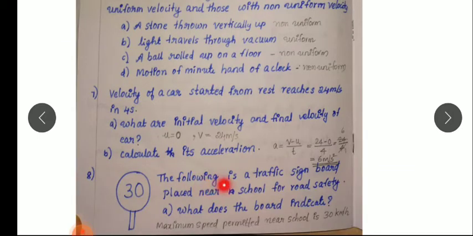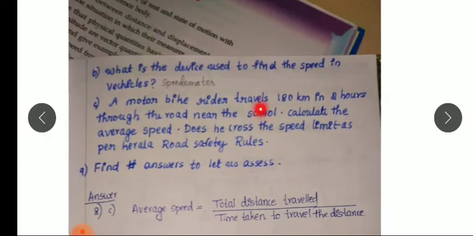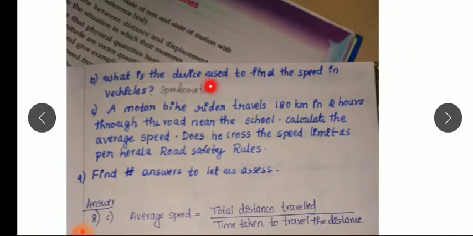The following is a traffic signboard placed near school for road safety. What does the board indicate? So what does this board indicate? The permitted speed near school is how much? 30 km per hour. What is the device used to find speed in vehicles? That is speedometer. We are using speedometer to find the speed of the vehicle.